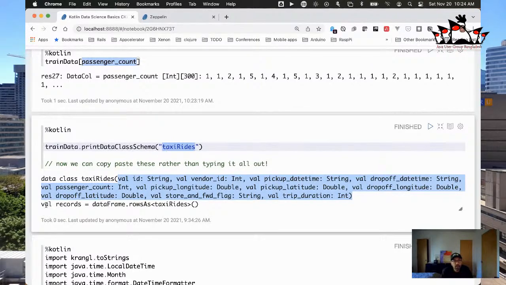Okay, and then what we're going to do is create a new variable called records, use the data frame and create all the rows as this data type that we just defined above, which was taxi rides. So we generated this data class using this print data class schema. It generated using the data frame as the basis, as the schema, and we created a new class called taxi rides, which is a Kotlin data class.